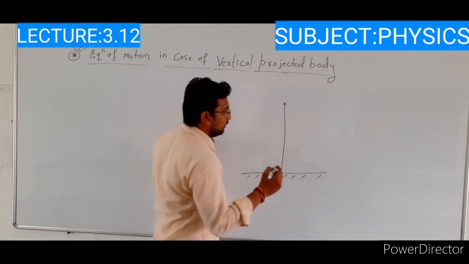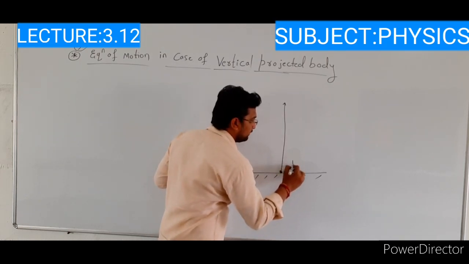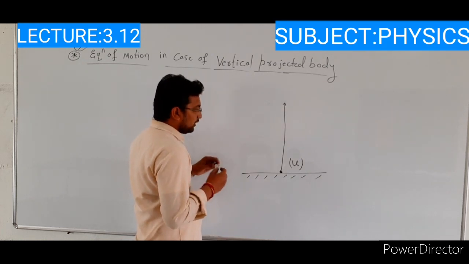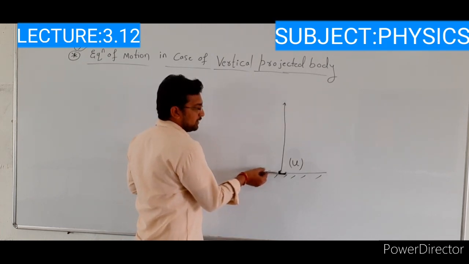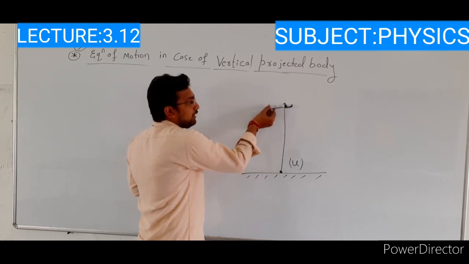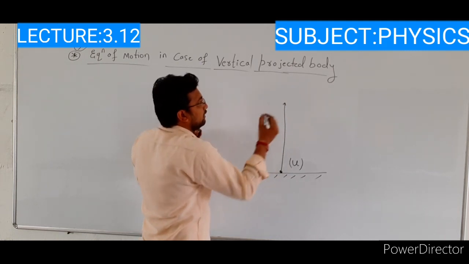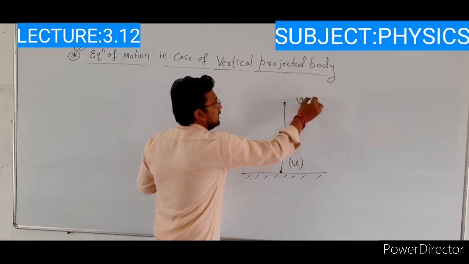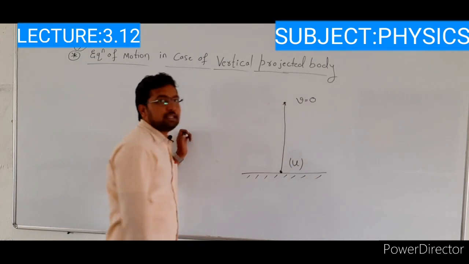In that case, we are giving some initial velocity to that body. The initial velocity of that body is u. When we have thrown an object in the upward direction, the velocity of this body goes on decreasing. Ultimately at the final position, the velocity of this body is 0. That is, the final velocity of the object is 0.